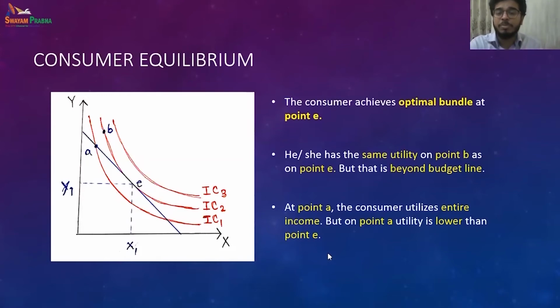Moving from here, our purchase decision changes with the price of these commodities. The budget line is estimated in terms of the price of two commodities: price of X into the quantity of X plus price of Y into the quantity of Y. If the price of one changes, my real income, whatever I can buy with the income I have, changes.